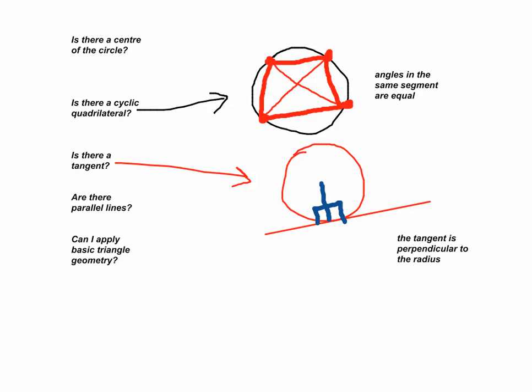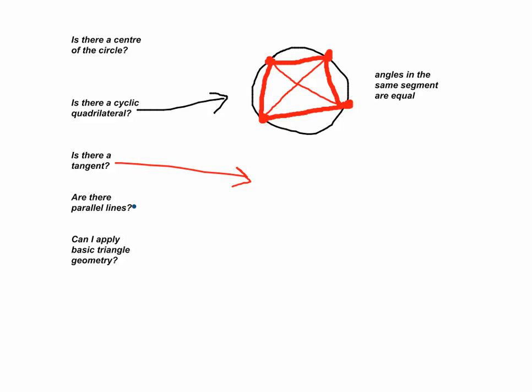Okay, so that's one thing you can do, but what else can you do? Well, let's say the center was not given, but they gave you 3 points on the circle. So there's a point there, the point of tangency, and another point. And I connect those points with lines. So what's going to happen in that case is this angle is going to be equal to the furthest angle away on the inside. And this angle is going to be equal to the furthest away on the inside. Do you follow? Okay, don't worry if you didn't get it the first time.